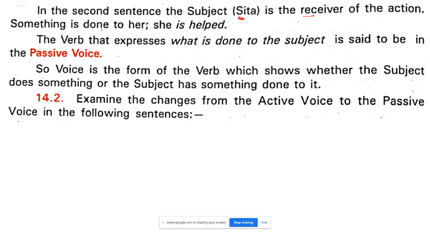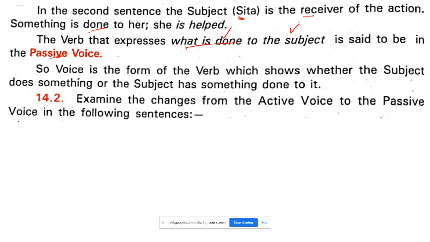That is, she is being helped. Let us see the definition here. The verb that expresses what is done to the subject is said to be in the passive voice. As I just said in a simple definition, in the passive voice, the subject is the receiver of the action.